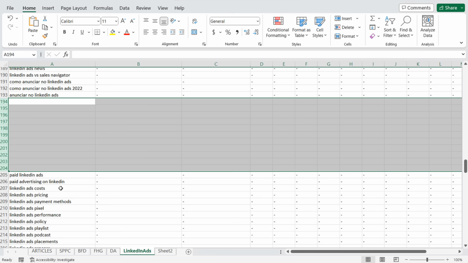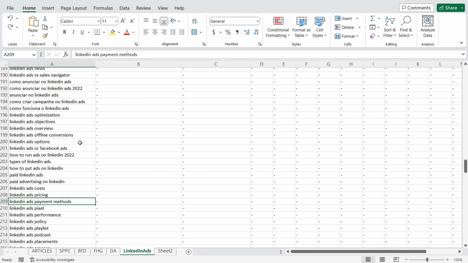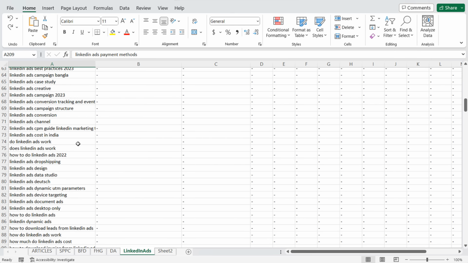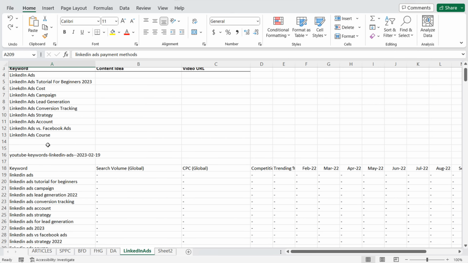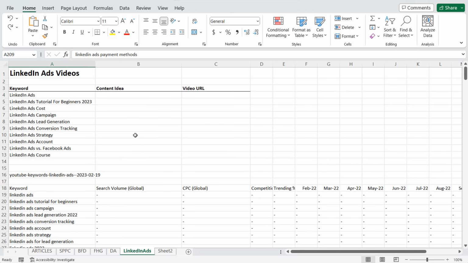So we'll put these keywords back because some of these might actually be decent keywords for a quick video. Now, what I start doing is I start eliminating keywords that I'm already targeting or eliminating keywords that I just don't have a video content idea for. So that's one of the most important things as you're going through your keyword research.